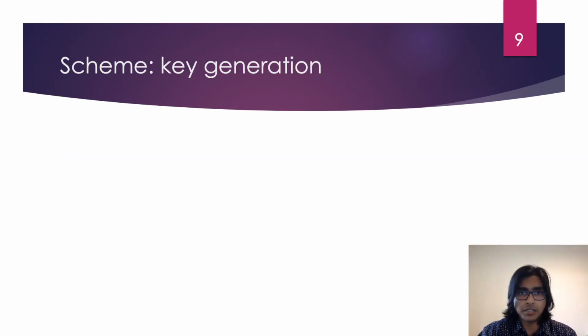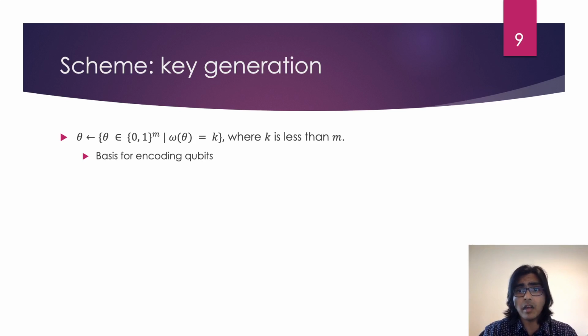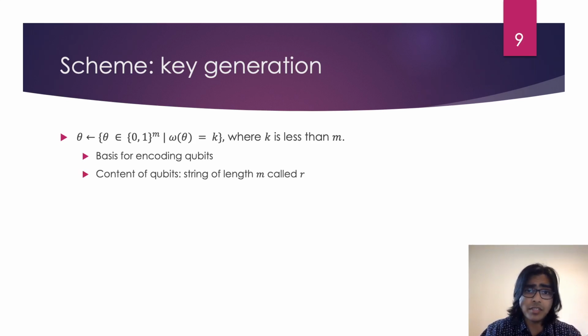Next, key generation. Alice samples theta uniformly at random from bit strings of length m with Hamming weight k, where k is less than m. Theta is the basis in which she will encode her qubit. If theta_i is equal to 0, the basis of qubit i will be computational. And if theta_i is equal to 1, the basis of qubit i will be Hadamard. The content of the qubits will be a bit string of length m called R.